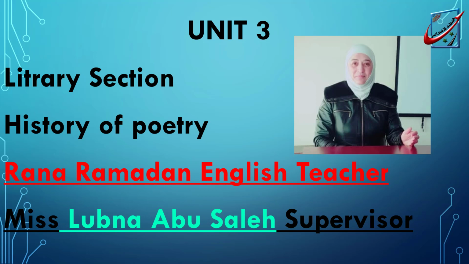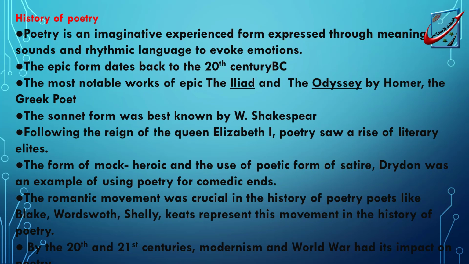Well, this unit here, History of Writing, of Poetry. As you see, when we deal with any new text, it's highly recommended that the student should have a quick reading. Just have a look at the text that we're dealing with, just to figure out what the text is about. Here in this text, we have, for sure, the title of the text itself. It indicates what the text is about. History of Writing. It's going to tell us about the development of history.